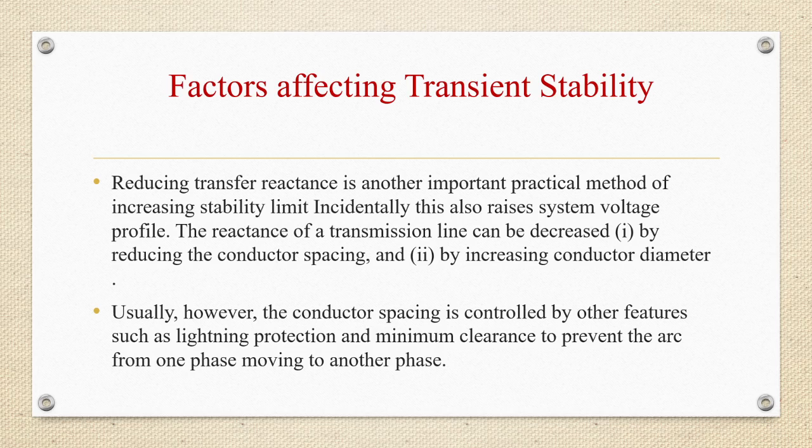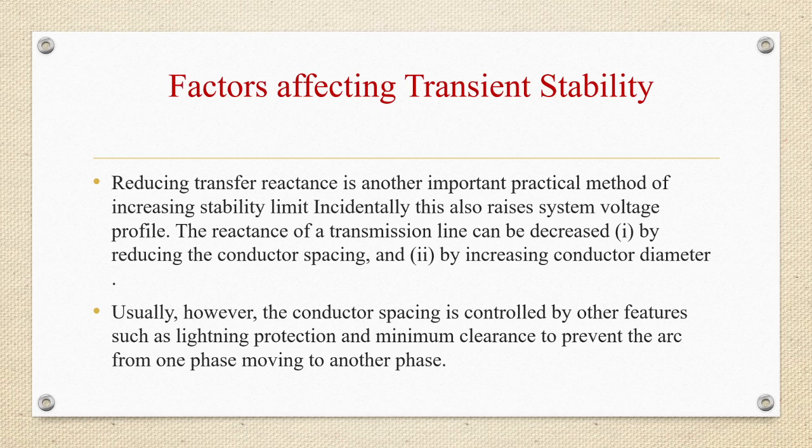Reducing transfer reactance is another important practical method of increasing the stability limit. This will also raise the system voltage profile, and the reactance of the transmission line can be decreased by two methods. First one is by reducing the conductor spacing, and second one is by increasing the conductor diameter.